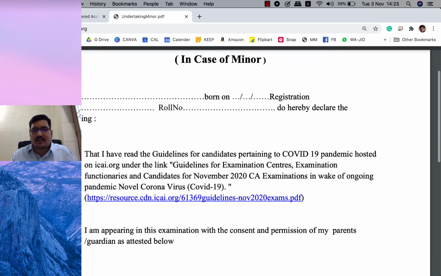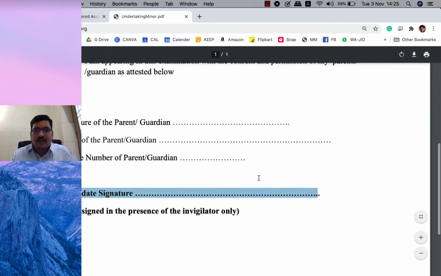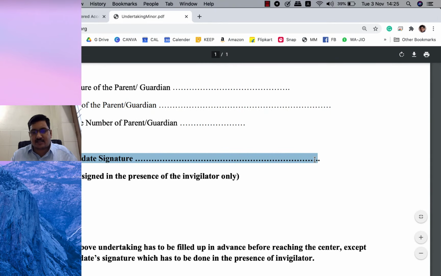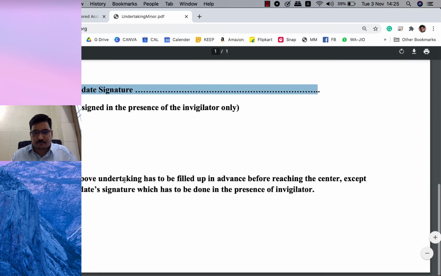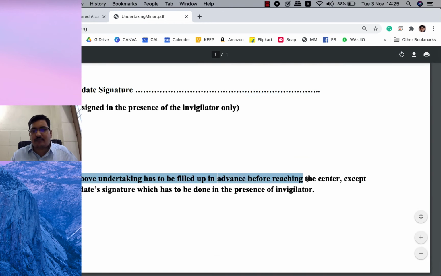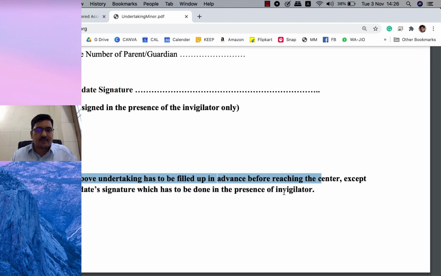That means all other details shall be filled by the student, and the last detail, that is the candidate signature, shall be affixed in front of the invigilator. The above undertaking has to be filled up in advance before reaching the center, except the candidate signature, which has to be done in the presence of the invigilator. That means the student has to fill all the details except the student signature, and the student signature has to be given in front of the invigilator.